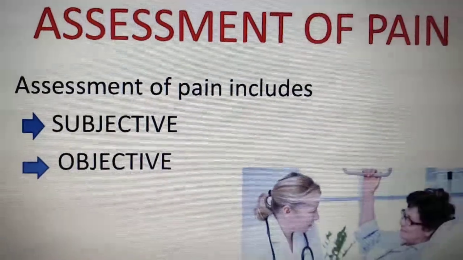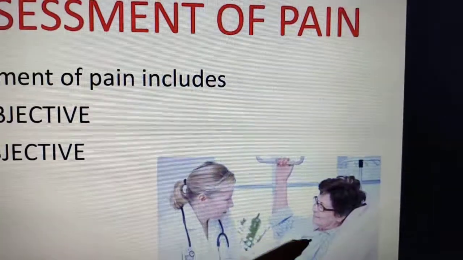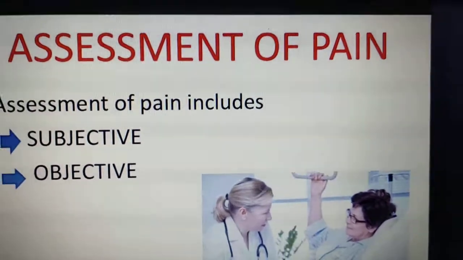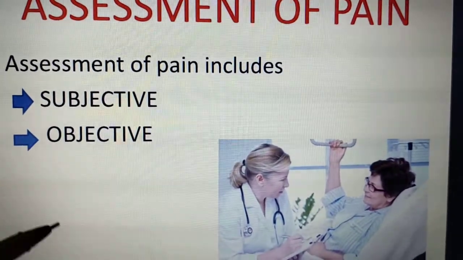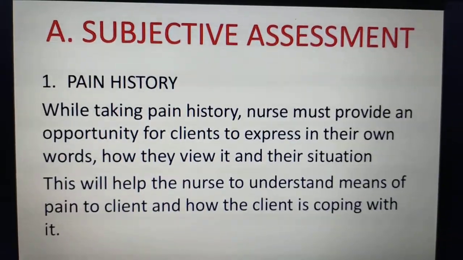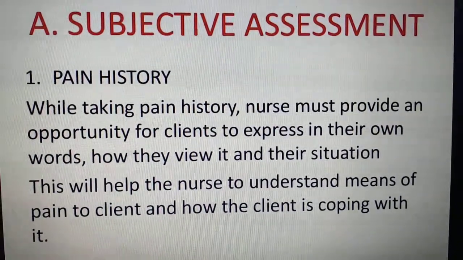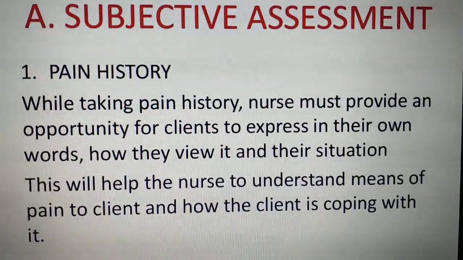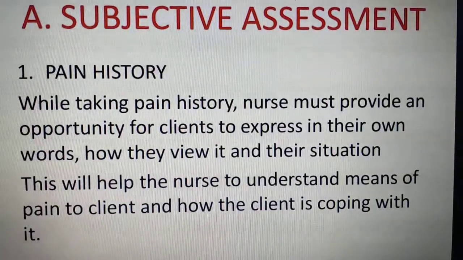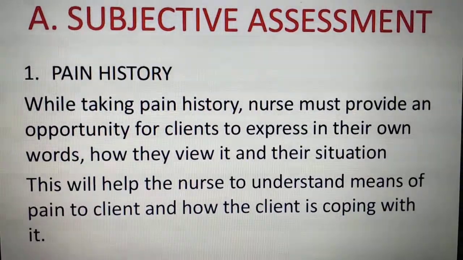What do you mean by subjective data? We are taking the history from the patient. This we call subjective data. Through observation, what you are watching, some signs and symptoms from the patient, that we call objective data. In the subjective data, we have a pain history. While taking the pain history, the nurse must provide an opportunity for the clients to express in their own words how they view it and their situation. This will help nurses to understand the meaning of pain to the client and how the client is coping with it. This we call pain history.